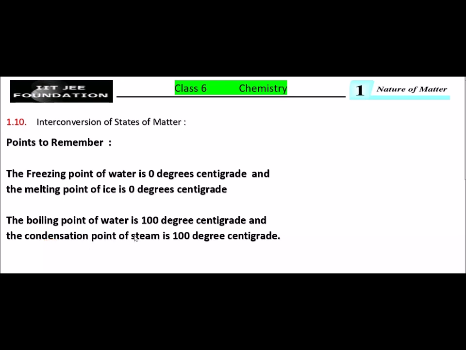And also the boiling point of matter in its liquid state and the condensation point of the same matter in its gaseous state have the same numerical value. So water is the liquid and steam is the gaseous state. For example, the boiling point of water is 100 degrees centigrade and the condensation point of steam is 100 degrees centigrade.